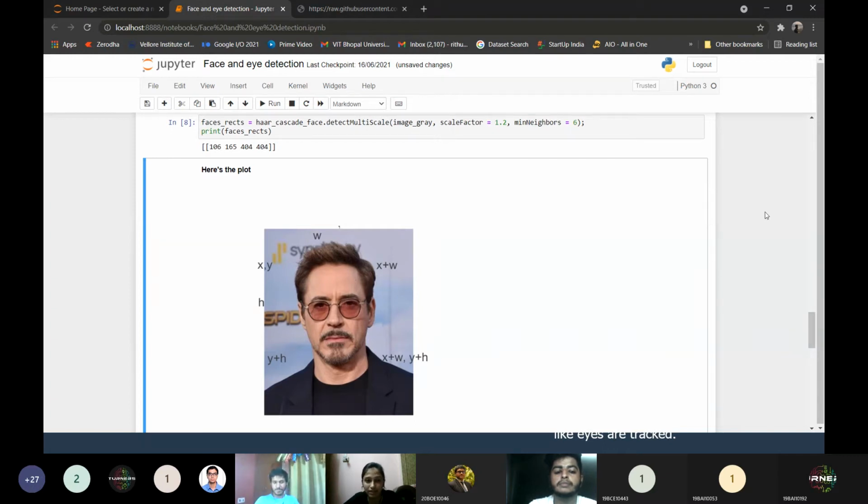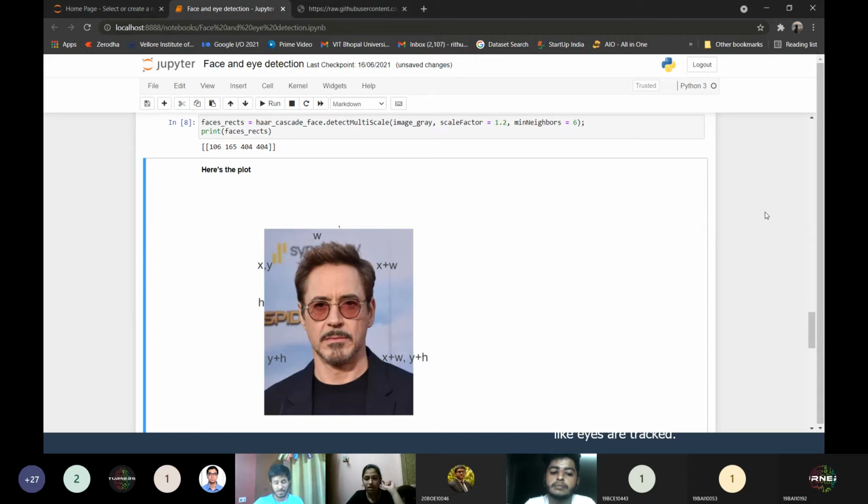Now, what is this? You can see there are 4 values, right? As explained in the PPT, those 4 values are: first is your x, second is your y, third is your width, and fourth is your height. Now, I have plotted those points on this Tony Stark image to understand it clearly. The first number, which is 106, is your x coordinate, and the next, 165, is your y coordinate.